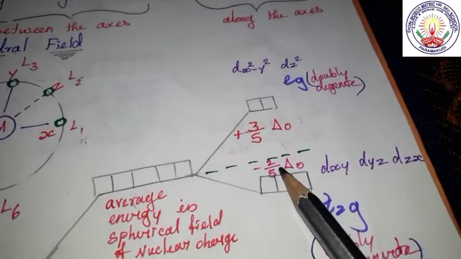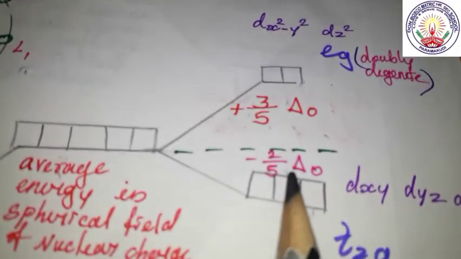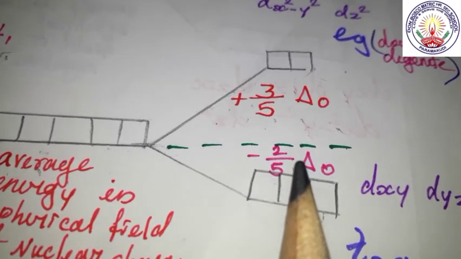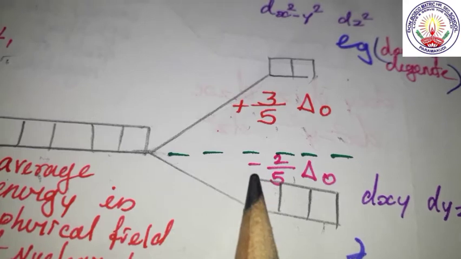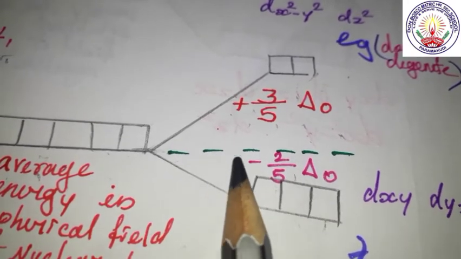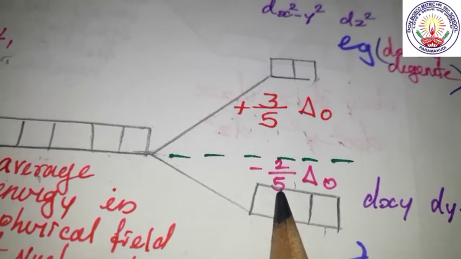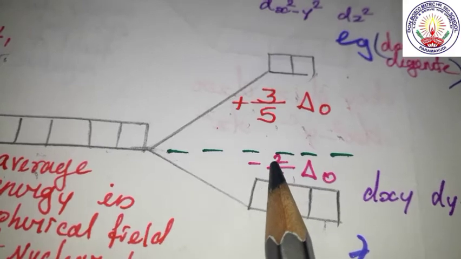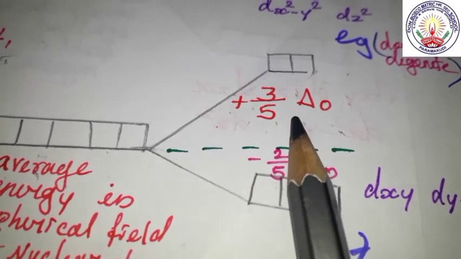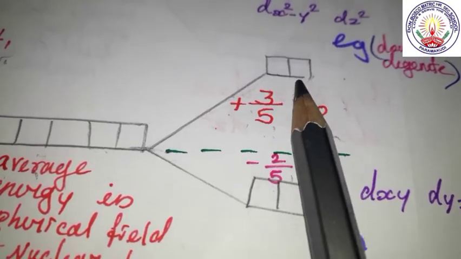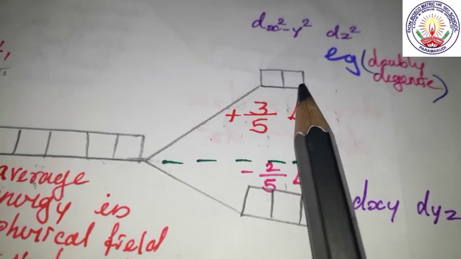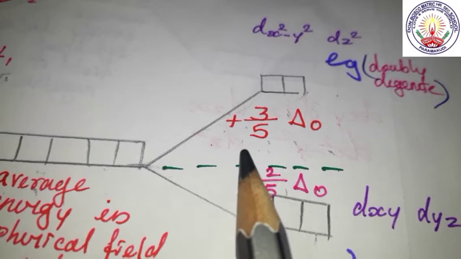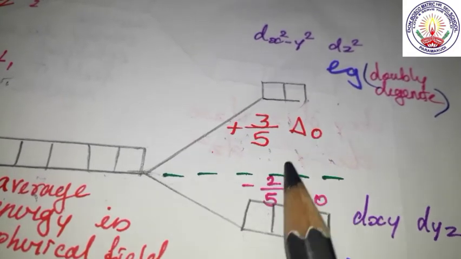Out of the 5 d orbitals, the 2 orbitals are raised against the 3 orbitals being lowered, so we put minus 2/5 delta naught. The 2 orbitals, dx squared minus y squared and dz squared, are increased against the 3 orbitals, so we put plus 3/5 delta naught.